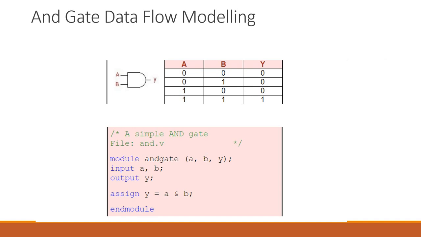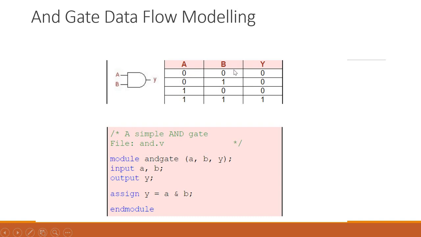Now, why is this page on data flow modeling? My point is I want to show you the AND gate diagram. There will be two inputs and one output. A and B are the inputs and Y will be the output.